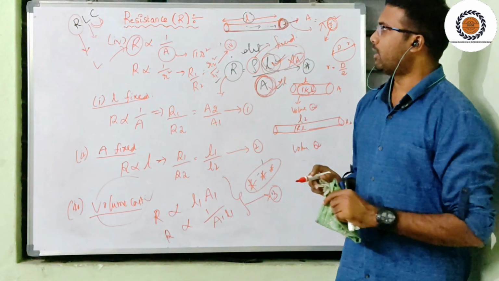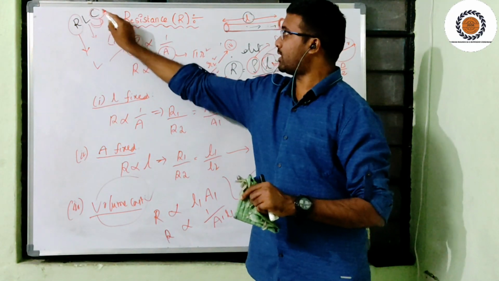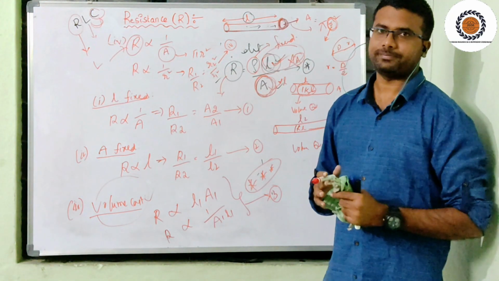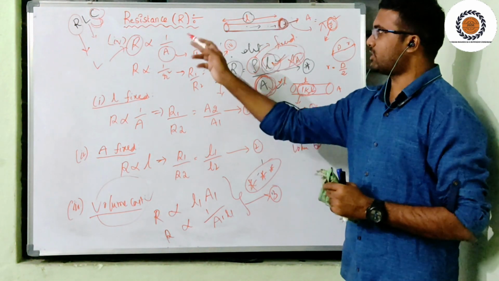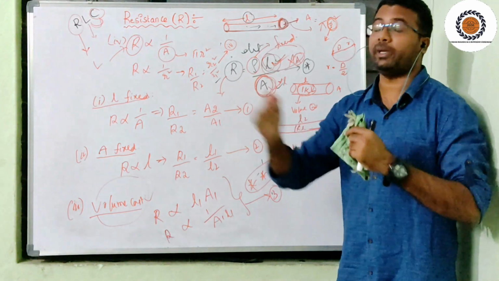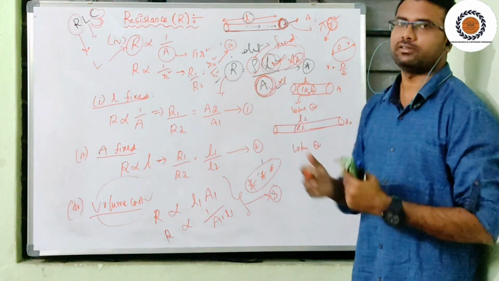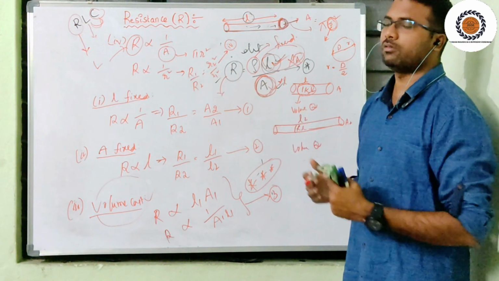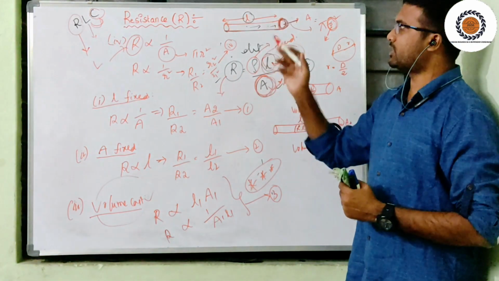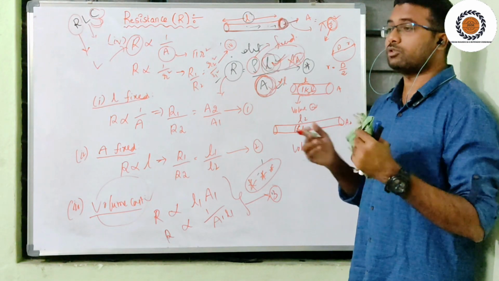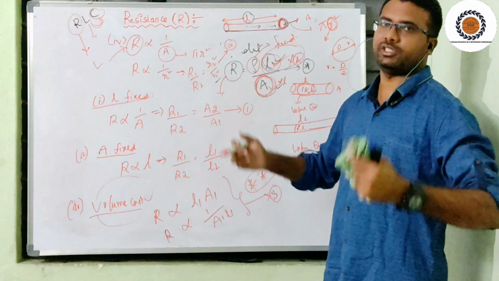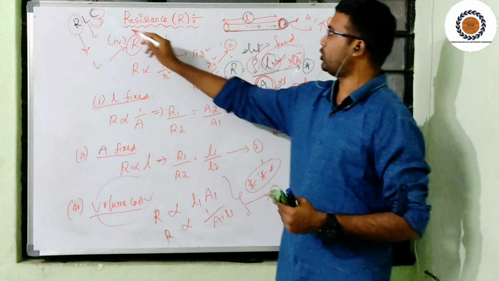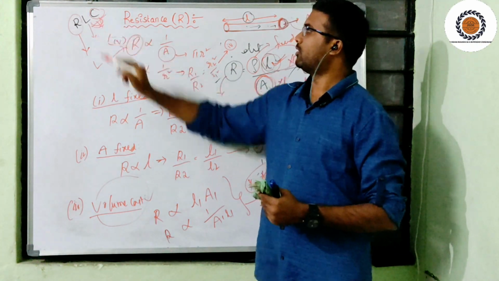No problem. Whereas a capacitor has a different functionality. This L and C are storing elements, whereas a resistor is not a storing element. It's a dissipating element. It will generate heat. If you give continuous power to the resistor, it will generate heat. Whereas L and C also generate heat, but these two elements will also save a certain transit amount of energy. That's why these elements are useful in transients.